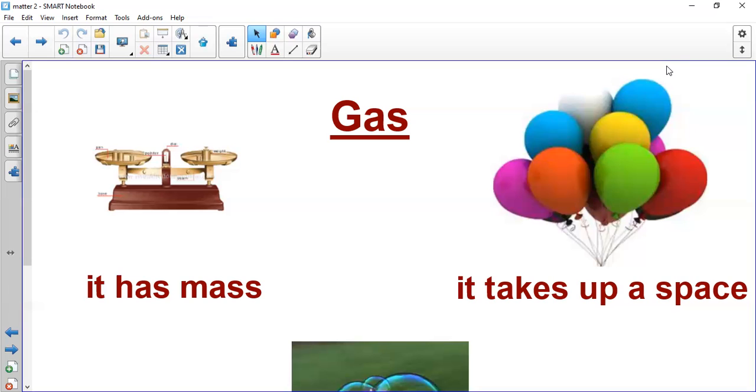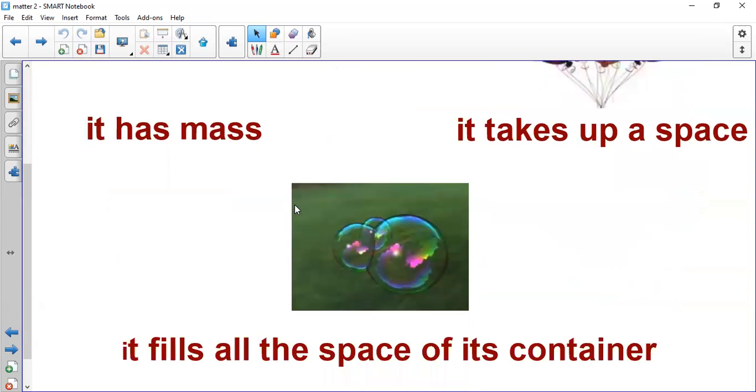Okay, as we said before, we have three forms of matter. What are they? They are solid, liquid, and gas. We said that solid has its own shape. Liquid takes the shape of its container. But what about gas? Gas fills all the space of its container.